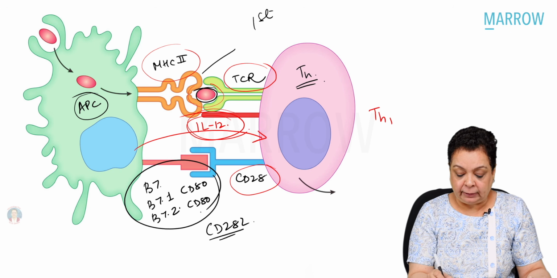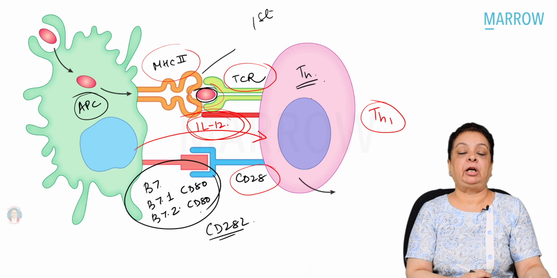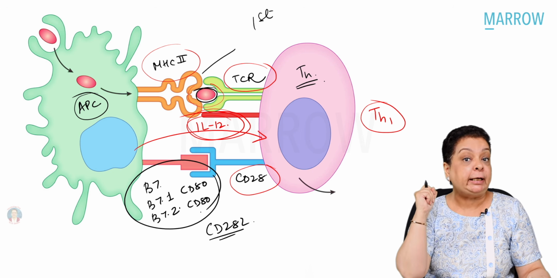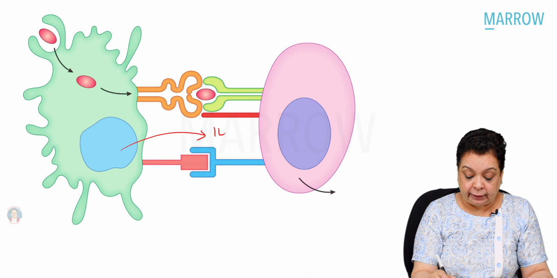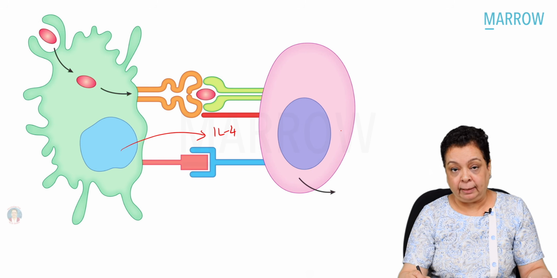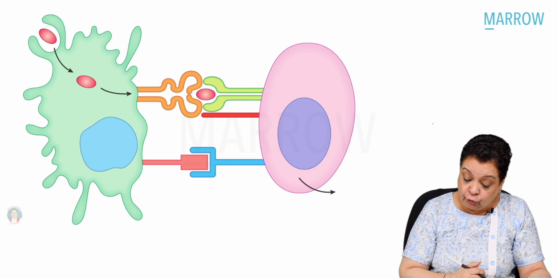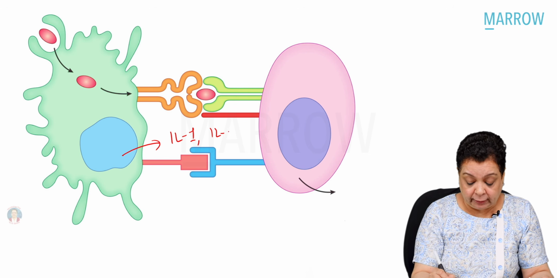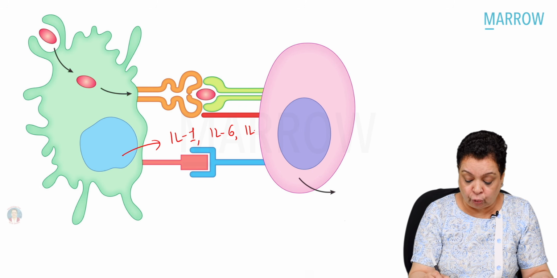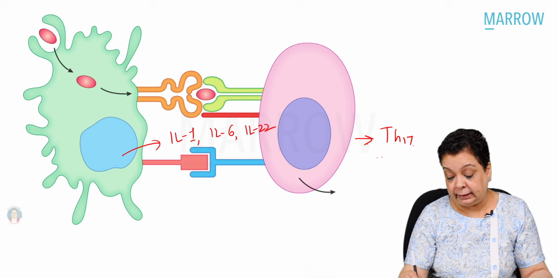If it is secreting interleukin 12, the helper T cell will convert into activated Th1 cell. If the dendritic cell is going to secrete interleukin 4, this helper T cell is going to convert into a Th2 cell. And if it is going to secrete interleukin 1 or interleukin 6 and interleukin 22, this is going to convert into a Th17 cell.